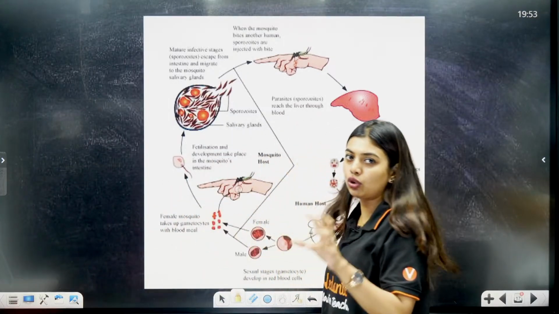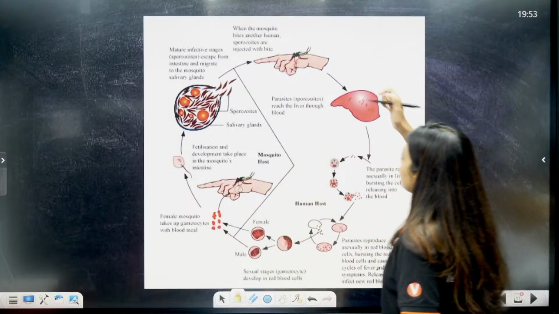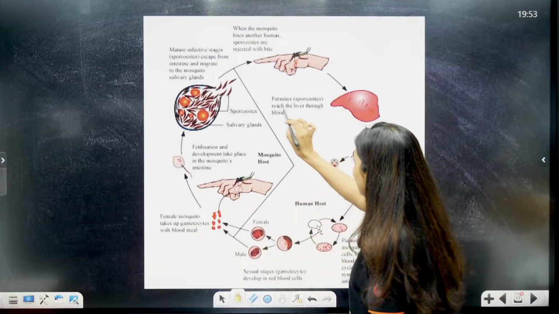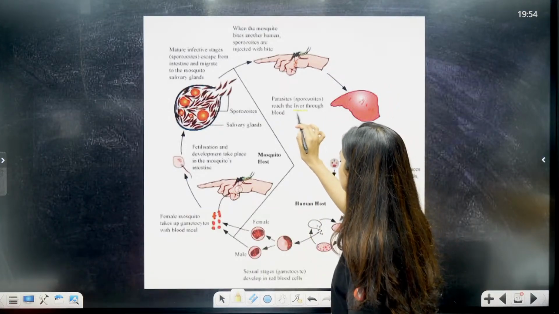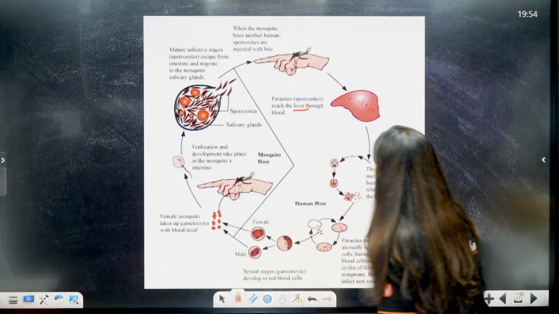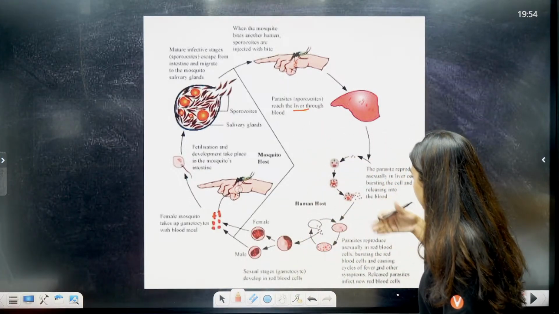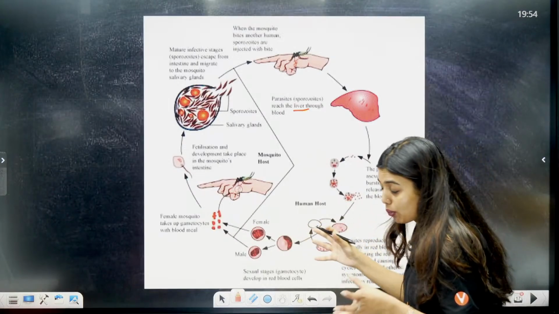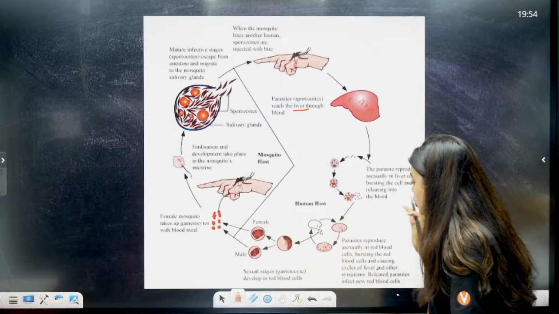Okay, now that I've told the whole story, let's just go through it. So look here, students, when the mosquito bites a person, the sporozoites reach the liver through the blood. Now, the parasite will usually reproduce asexually in the liver cells, bursting open the liver cells, and it will be released into the RBCs.